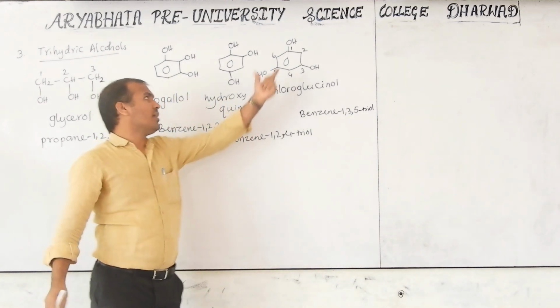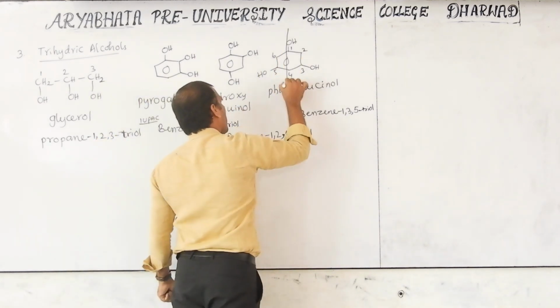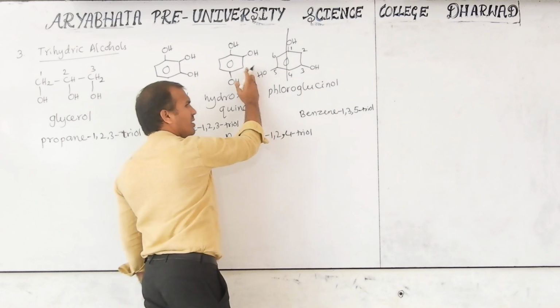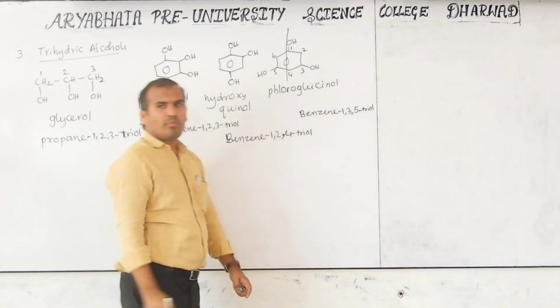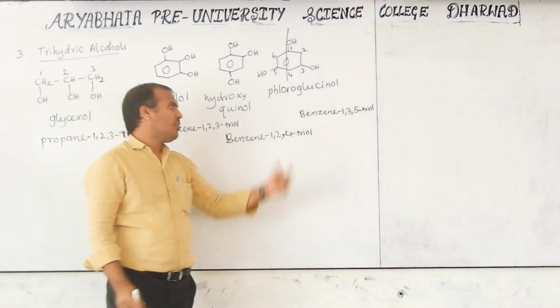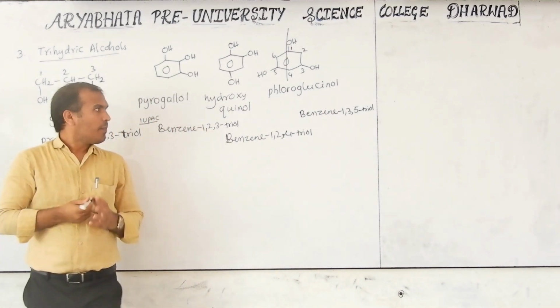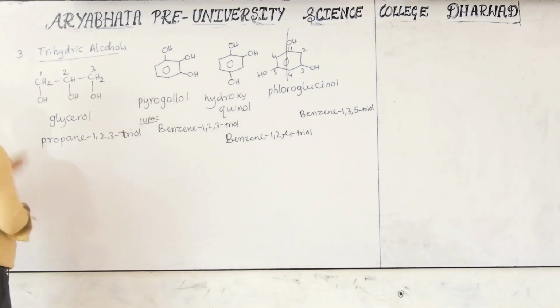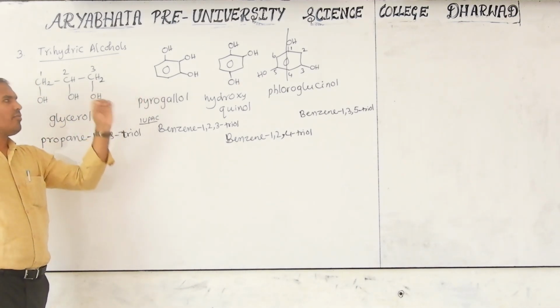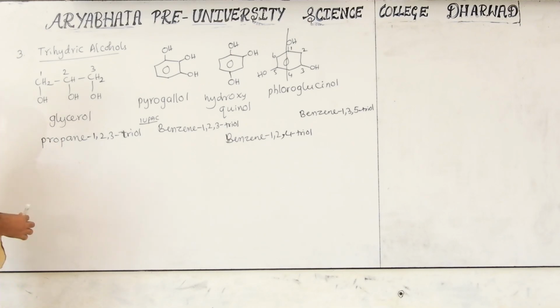Generally this is symmetrical, because if you bisect this molecule here, then one OH is on the left side and another OH is on the right side. These are mirror images of each other. It is a symmetrical compound. So now these are the trihydric alcohols. But keep in mind, these common names are very important for competitive exams.